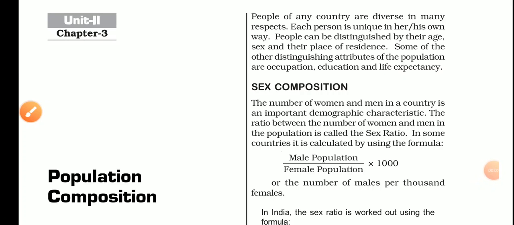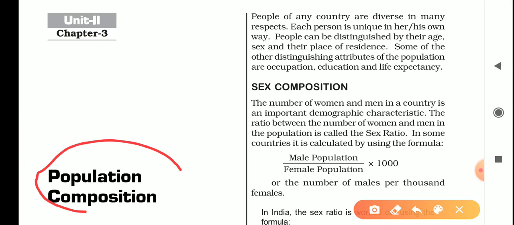Hello everyone. In this video we will discuss unit 2 and chapter 3 of geography class 12. The chapter name is population composition. What is population composition? Population composition means the characteristics of the population on the basis of various areas like occupation, education, life expectancy, their living place, their literacy level. So these things are called population composition. So, start.